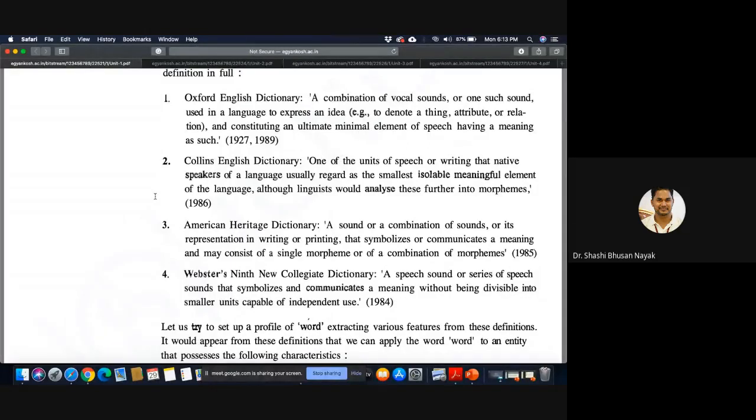Basically, it's a combination of letters. That's what we have been taught since our childhood days. But it's a combination of letters having a meaningful combination. It should produce some kind of meaning. Not always, but mostly. So that is what various dictionaries have defined word as. Let's summarize that.